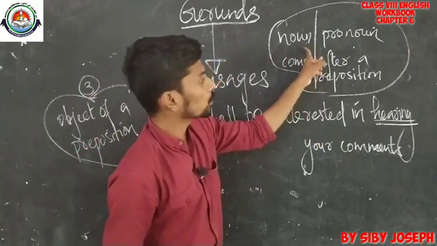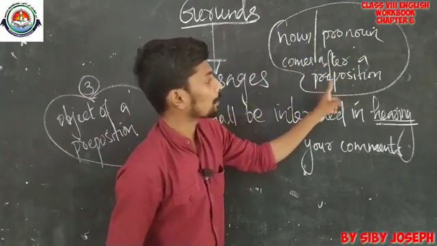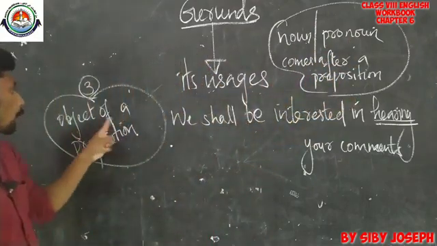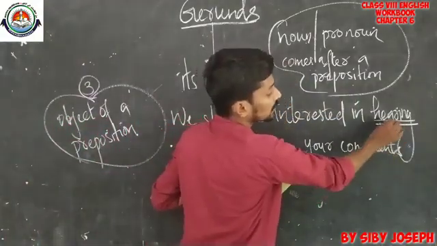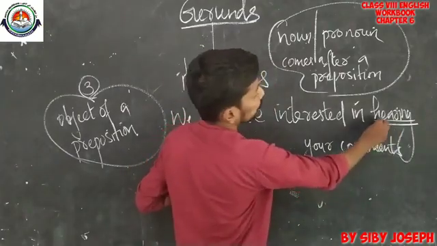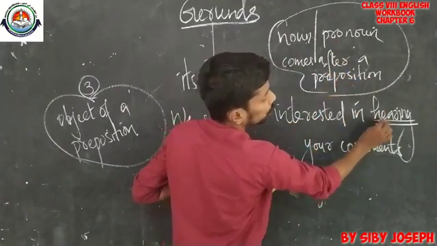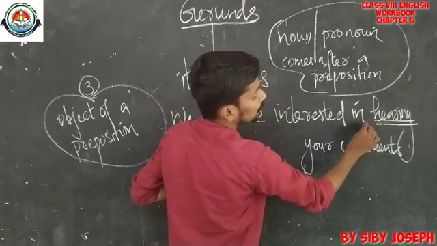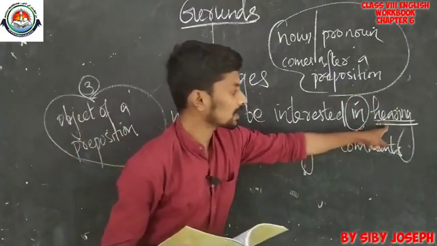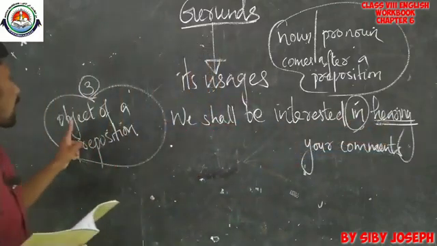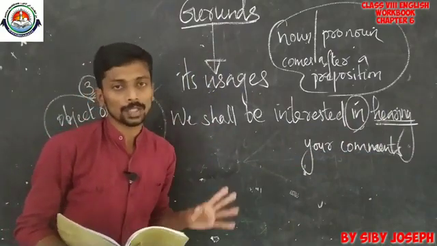Now come back to this definition. A noun or a pronoun that comes after a preposition is known as the object of a preposition. Now look at this gerund. This is actually a noun that comes after the preposition in. So we can say that this gerund is used here as an object of a preposition. I hope that you got the idea.